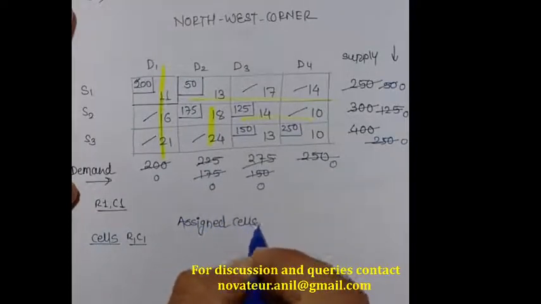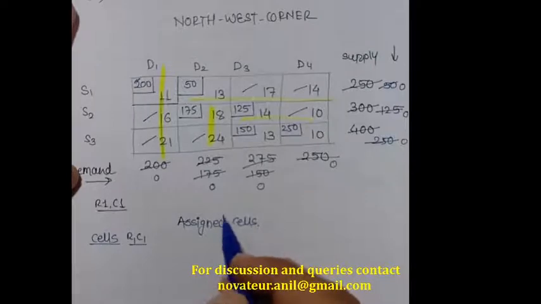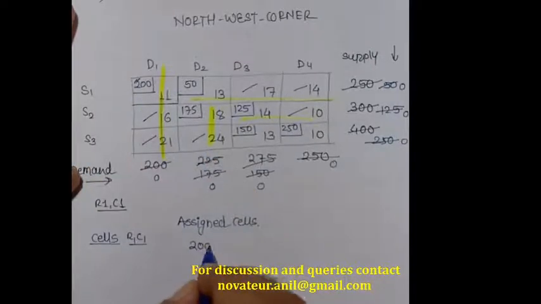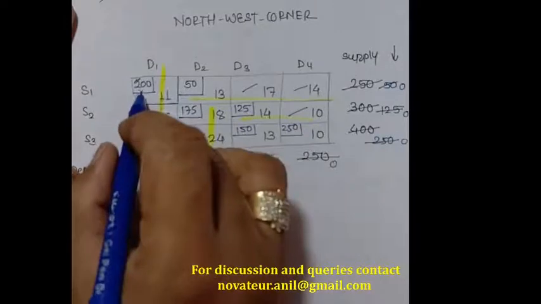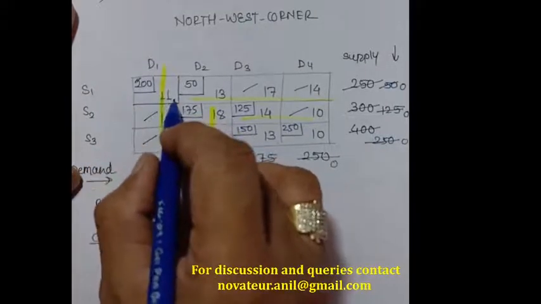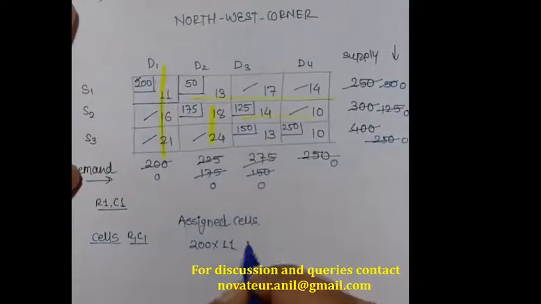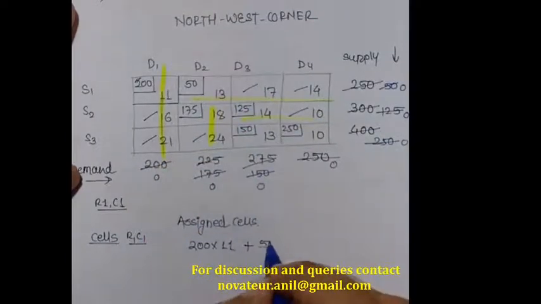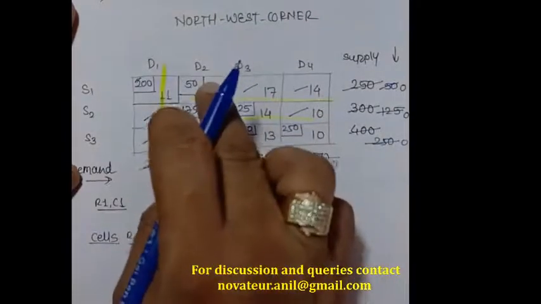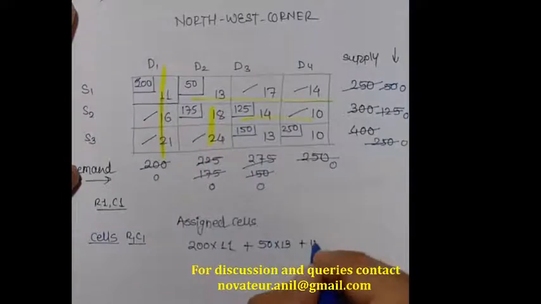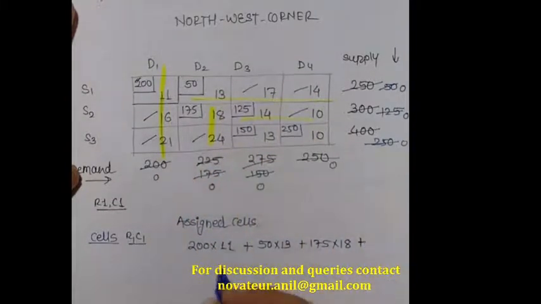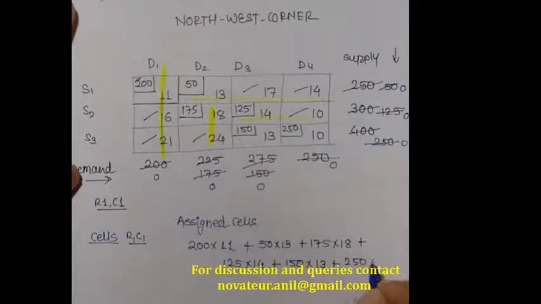I have to take values from the assigned cells, like 200 into 11. 200 is an assigned value and 11 is the cost of transportation, plus 50 into 13, plus 175 into 18, plus 125 into 14, plus 150 into 13, plus 250 into 10.